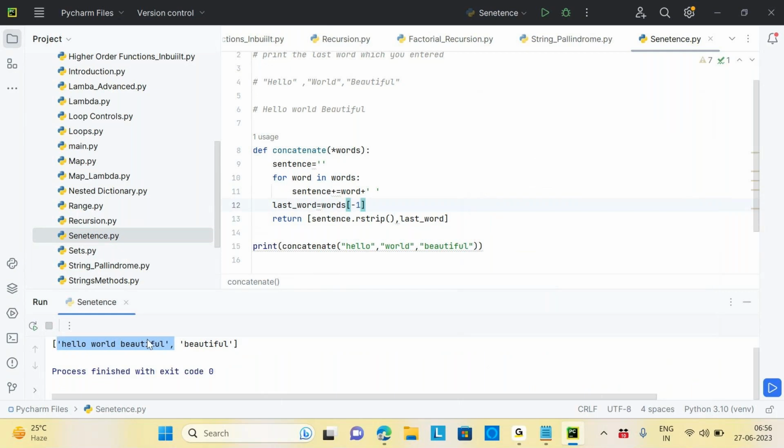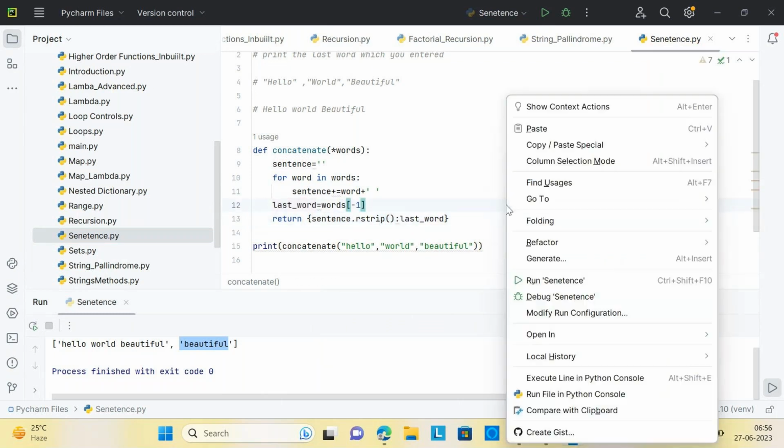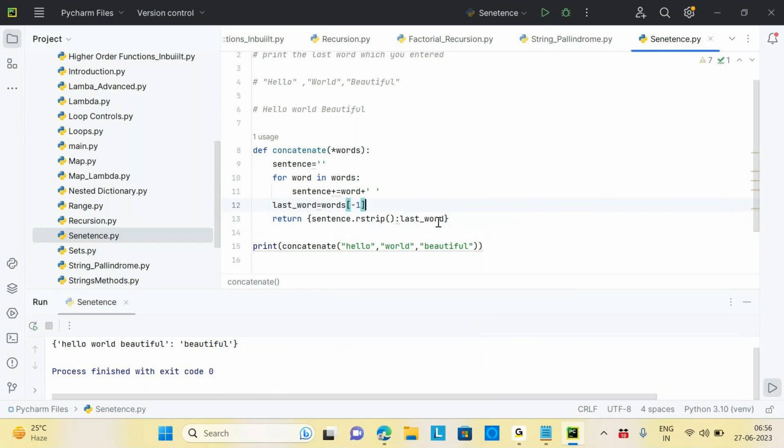The first element is the concatenation, and this is your last one. We can even return a dictionary as well. This will be your key and this will be your value. We can return anything from the function. We can return a list, we can return a tuple. Okay, are you good on this part? Yes, sir.